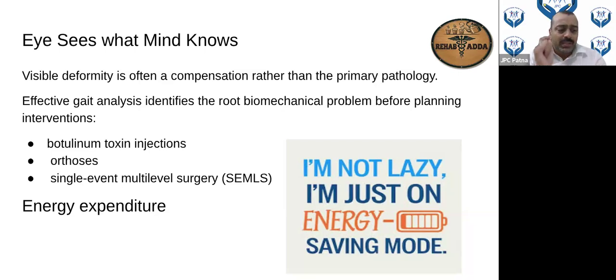So keep only one thing in mind: we have to go for reducing energy expenditure in our prescription at any cost. Although we cannot bring it to normal energy expenditure, with proper management, whatever the current energy expenditure of the child is, that can be brought down. So keep this in mind.